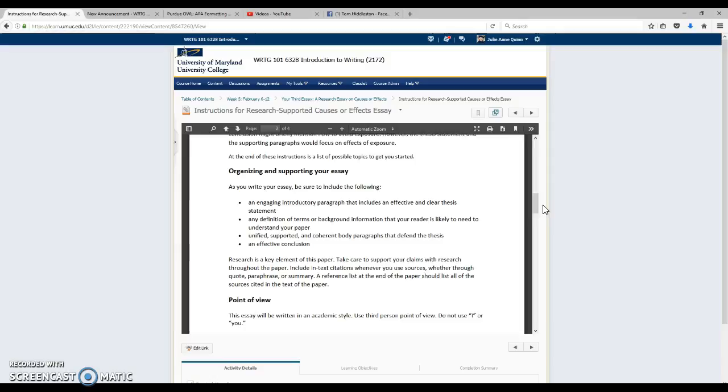Organizing and supporting your essay, you're really familiar with this. This is nothing new. Introductory paragraph that opens the essay, and a good, coherent closing paragraph that frame the majority of your content, which is the body, where all the data, the details, where you think of it as a sandwich. I know it's a weird idea, but think of it as a sandwich. Sandwiches are really only as good as the meat and the veggies and all of the toppings and things that are inside it. Same for an academic paper.